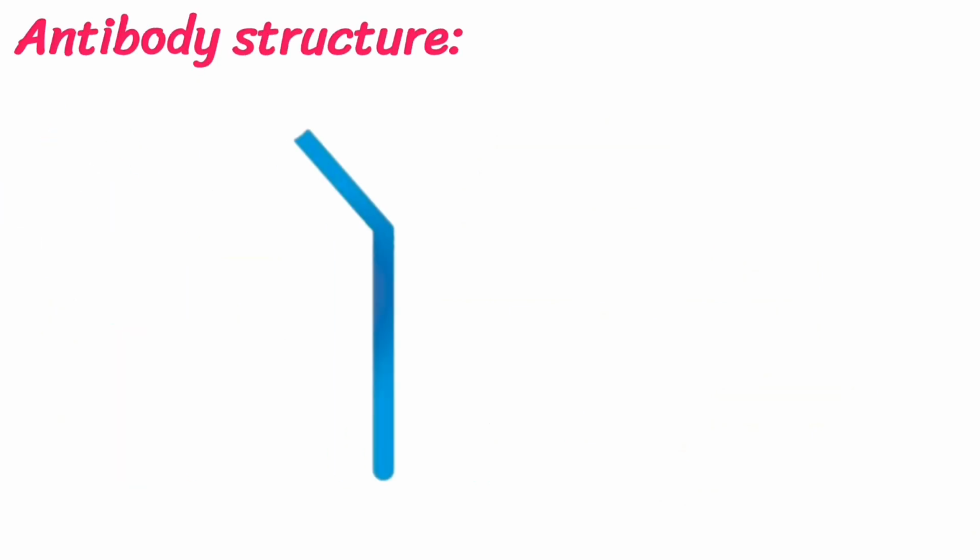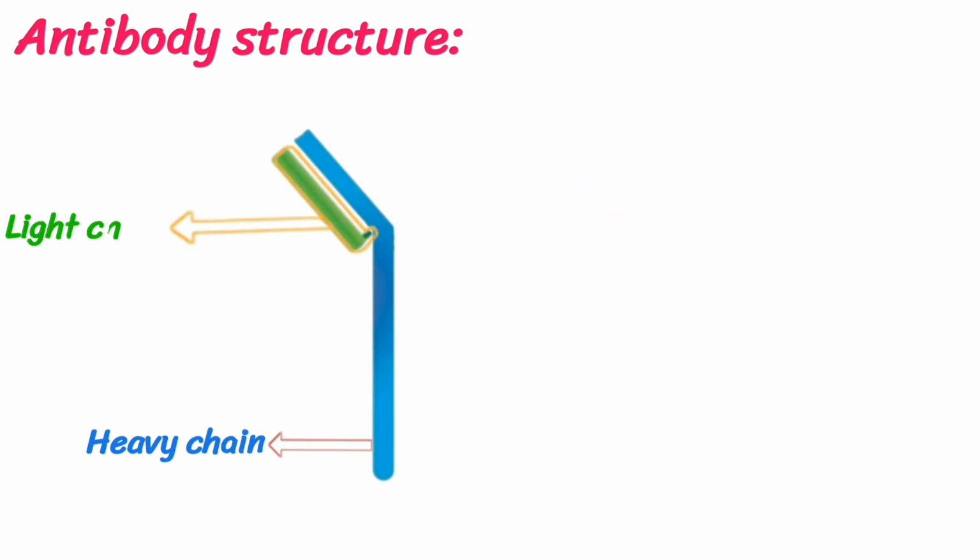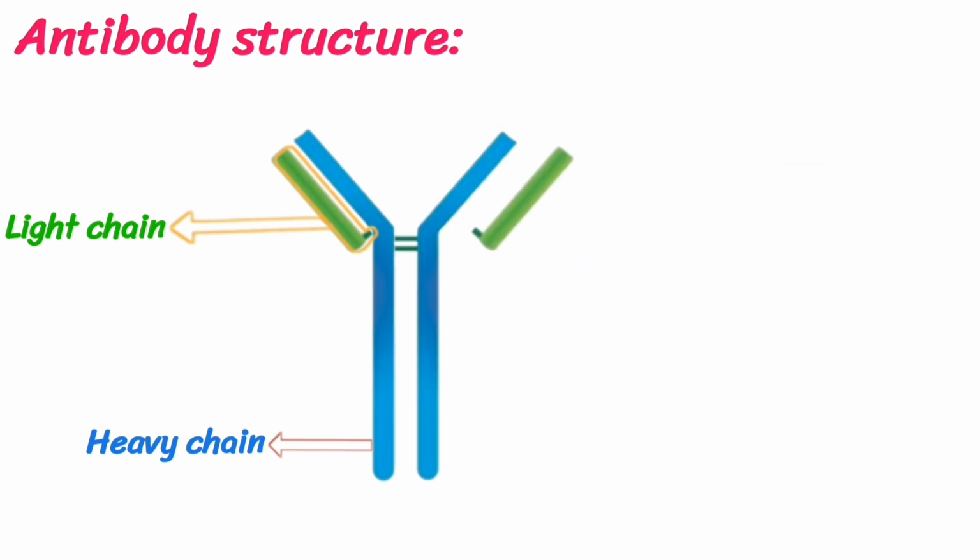Antibody structures. Antibodies typically consist of two heavy chains and two light chains. There are 5 kinds of heavy chain: IgG, IgA, IgM, IgD, and IgE. Here you see the light chain. Between the two heavy chains is a bond called a disulfide bond.